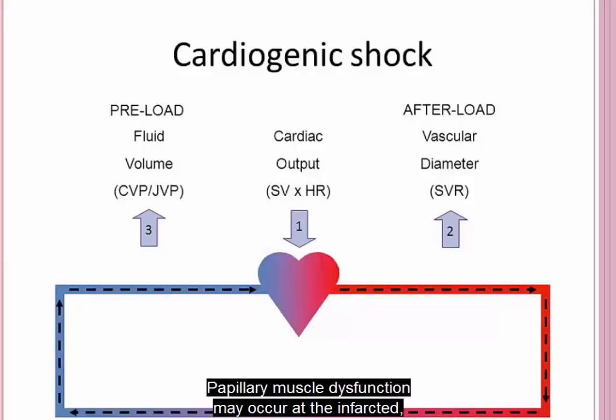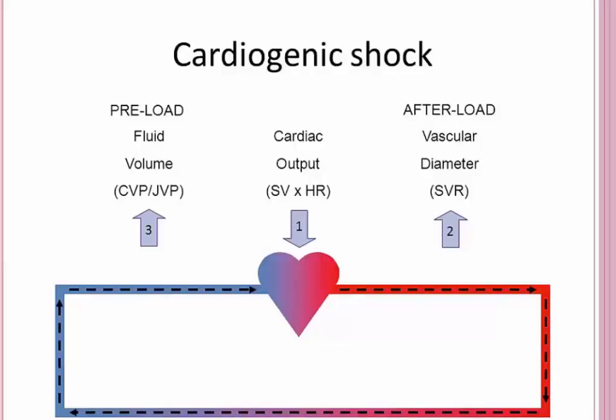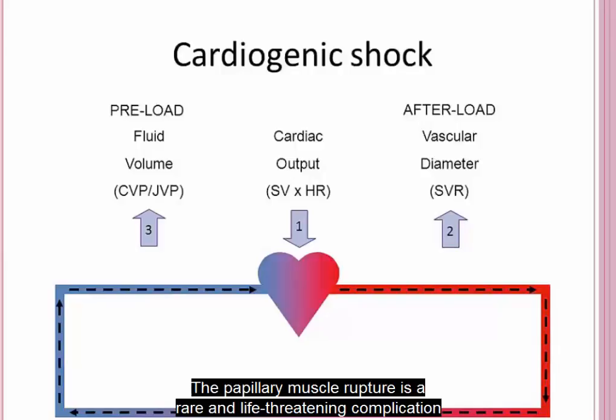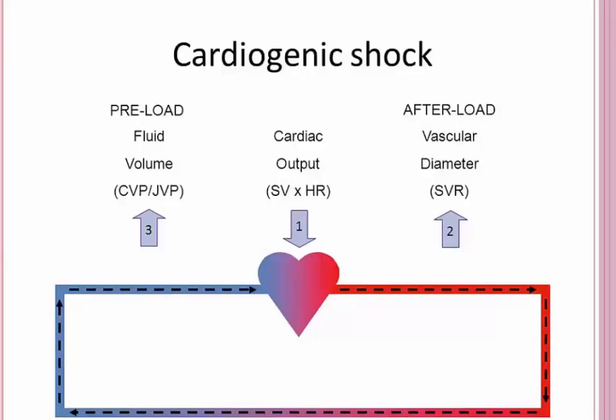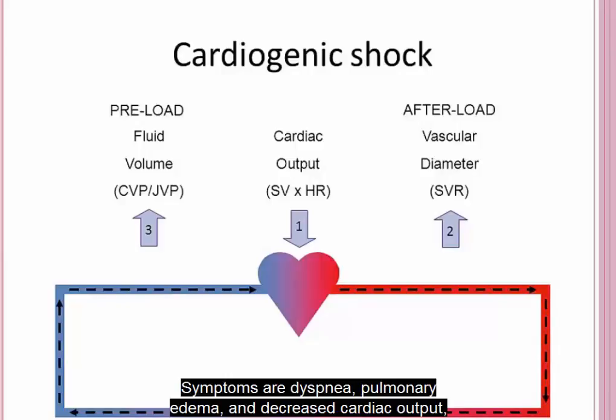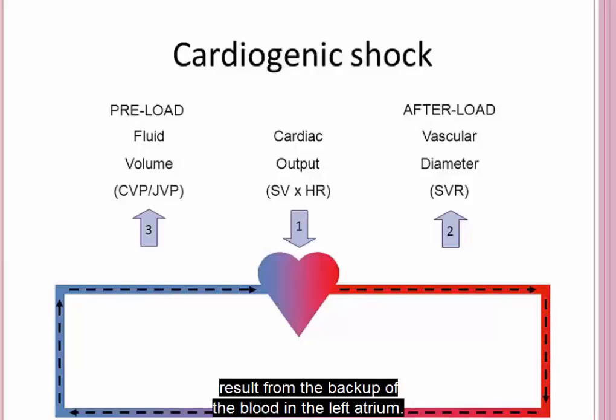Papillary muscle dysfunction may occur if the infarcted area includes or is near the papillary muscle that attaches to the mitral valve. The papillary muscle rupture is a rare and life-threatening complication and causes massive mitral valve regurgitation. Symptoms are dyspnea, pulmonary edema, and decreased cardiac output, which result from the backup of blood in the left atrium.